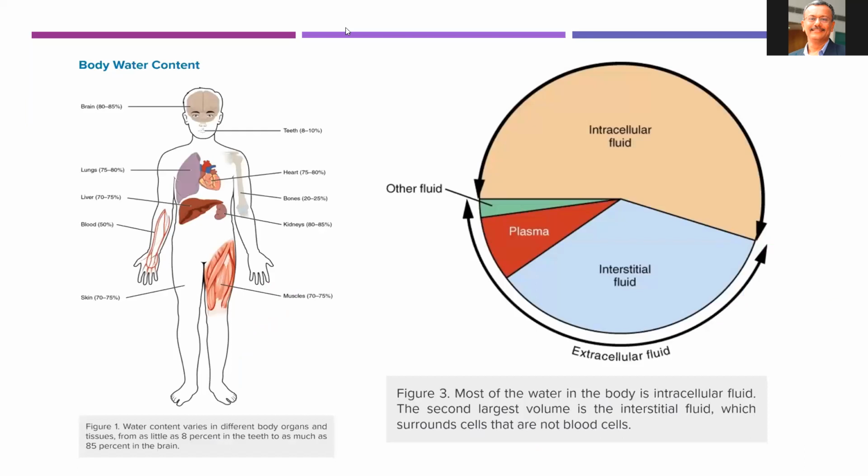The image in the slide shows water content in different body organs and tissues, and the highest water content is seen in the brain. Whereas most of the water in the body is intracellular fluid, followed by interstitial fluid.